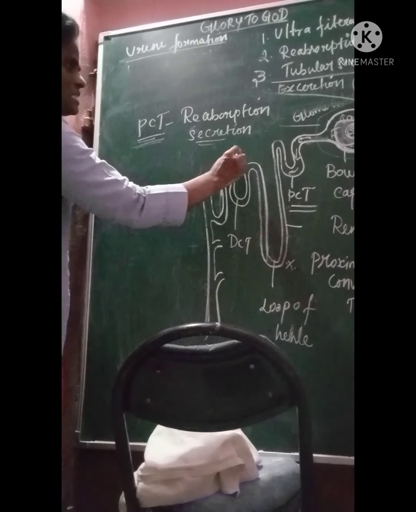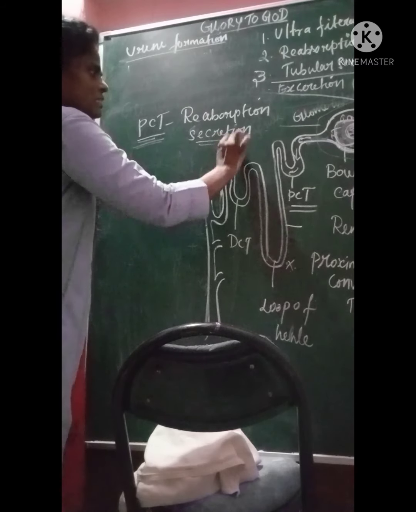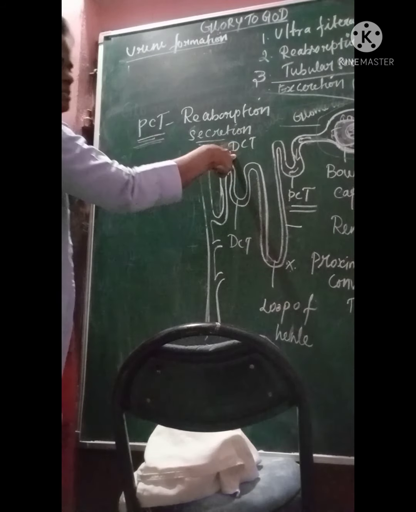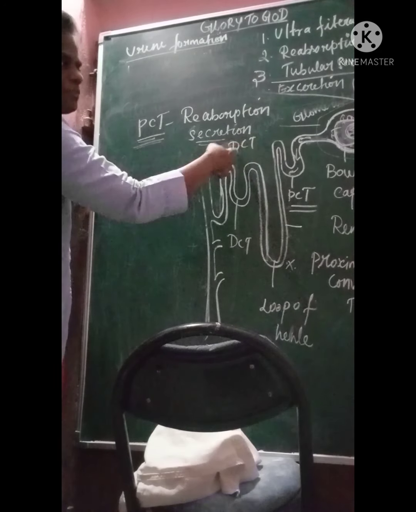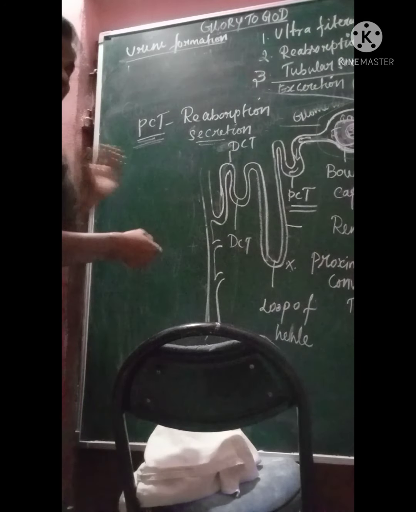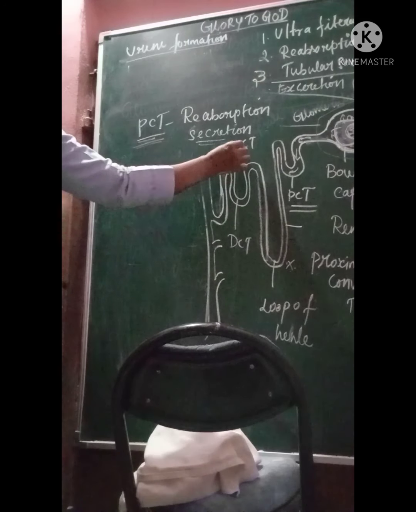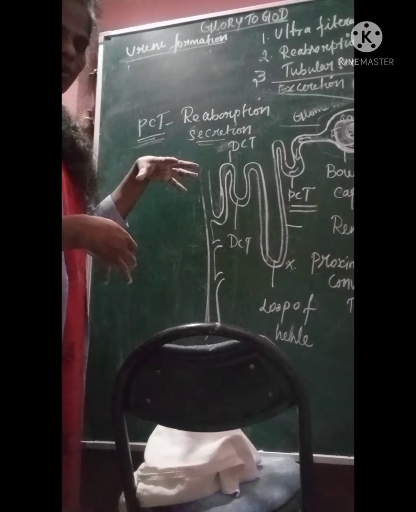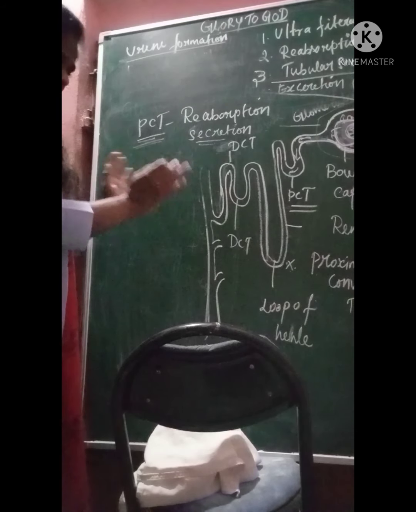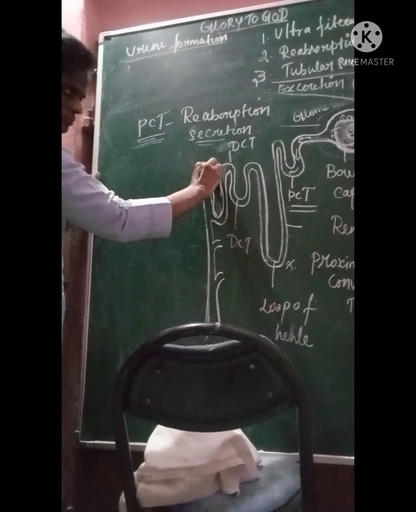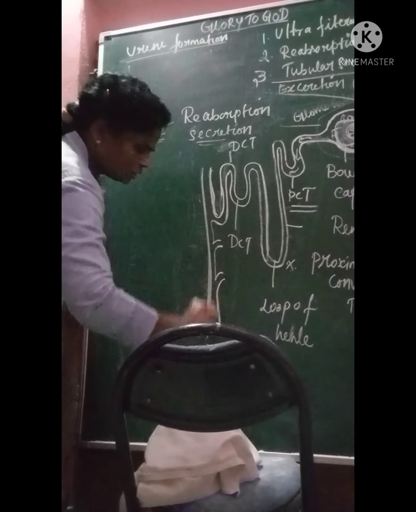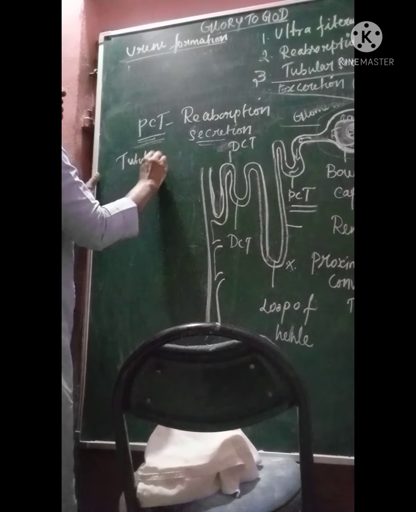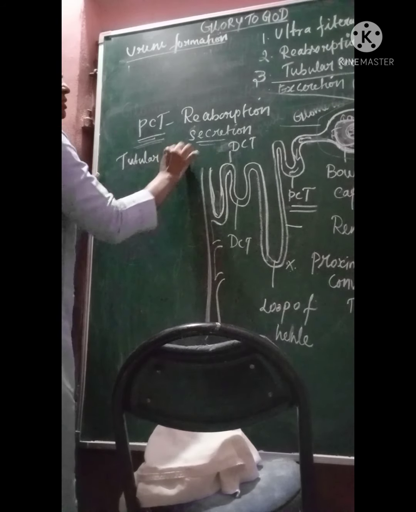Okay, next one is DCT. This is DCT. Why do we say DCT? It is the distal convoluted tubule, because it is a little away from the glomerular filter, the Bowman's capsule. That's why. Convoluted means it is highly folded to occupy a smaller region. Now what happened? Tubular secretion. What is tubular secretion?